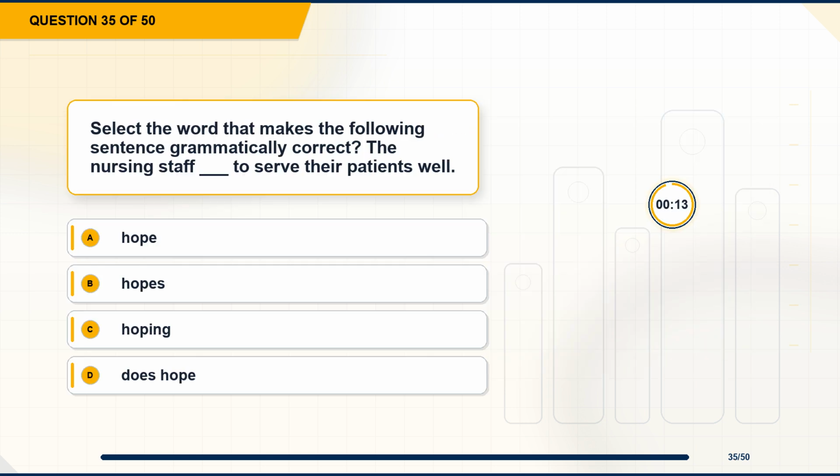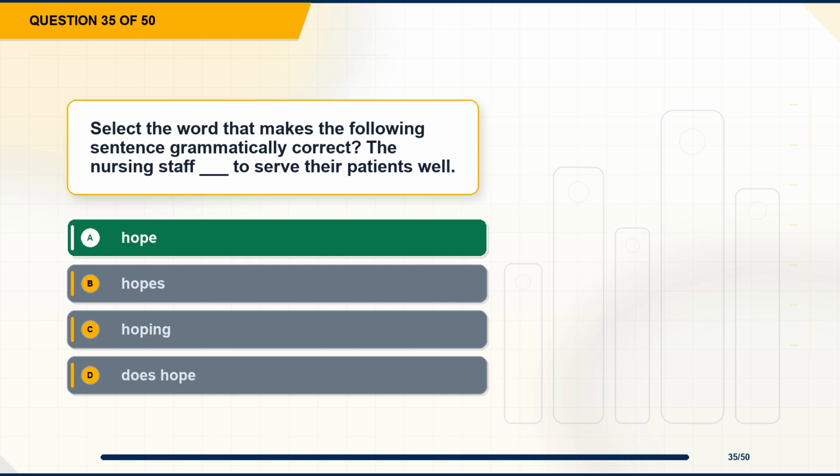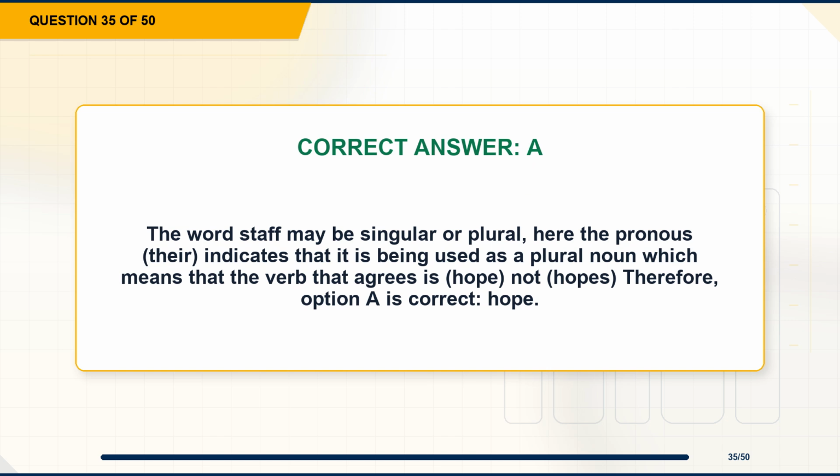Question 35. Select the word that makes the following sentence grammatically correct. The nursing staff blank to serve their patients well. Option A, hope. Option B, hopes. Option C, hoping. Option D, does hope. The correct answer is option A, hope. Explanation. The word staff may be singular or plural. Here the pronoun, their, indicates that it is being used as a plural noun, which means that the verb that agrees is hope, not hopes. Therefore, option A is correct, hope.